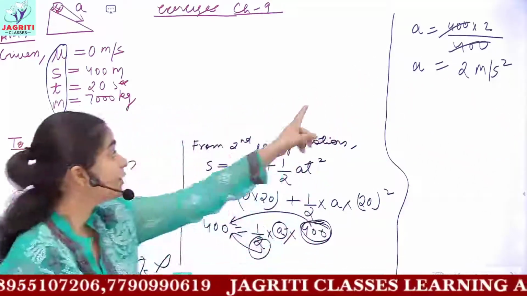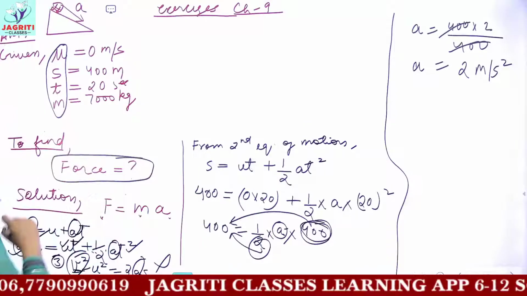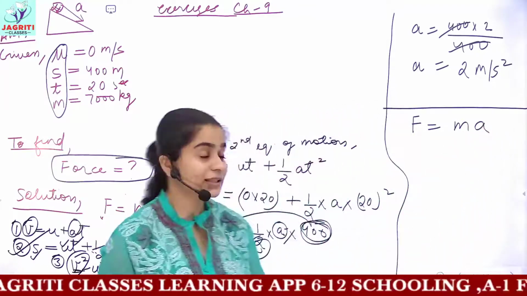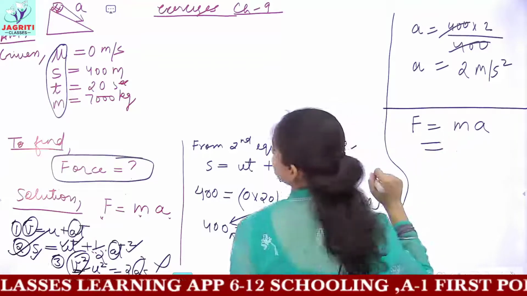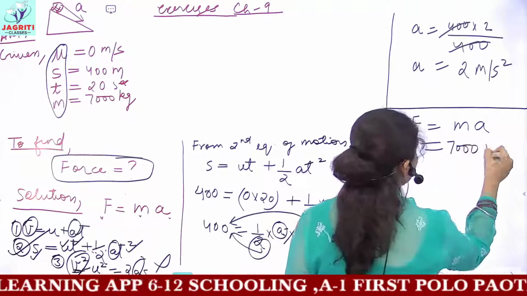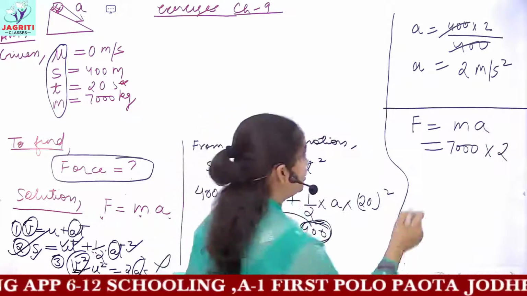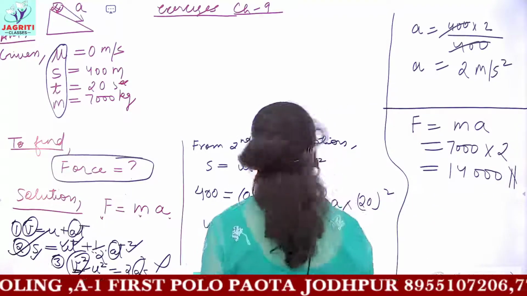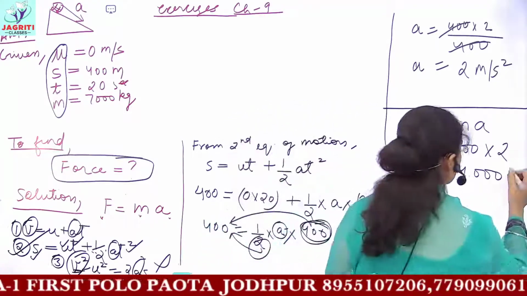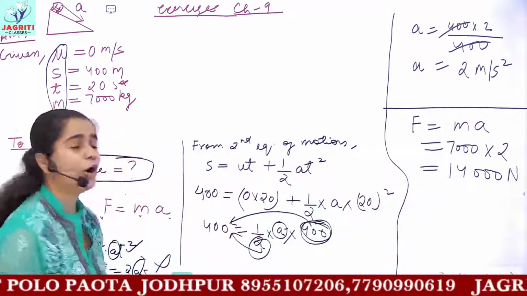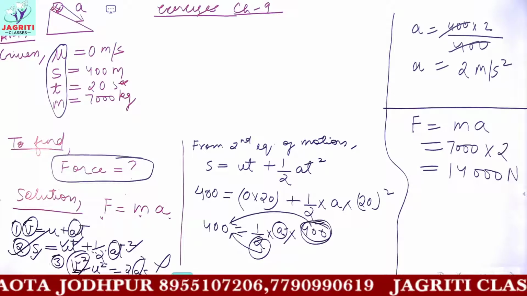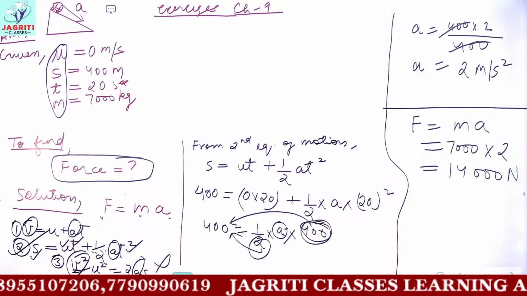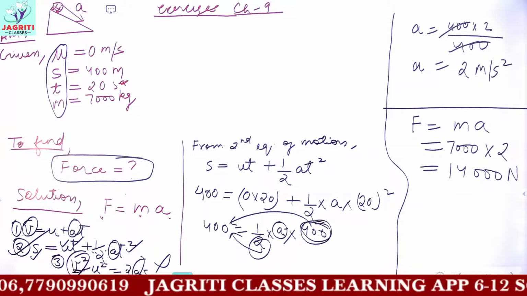So now we have found the acceleration, and you were required to find the force. So how to find the force? Force is mass into acceleration, that is ma. Now you have mass 7000 kg and acceleration 2. So the final answer would be 14,000 and the SI unit of force, which is Newton here. Or you can put kg meter per second square, or you can use the unit Newton. So this was the solution for your question. I hope you understood the solution. The value of force came out to be 14,000 newtons.